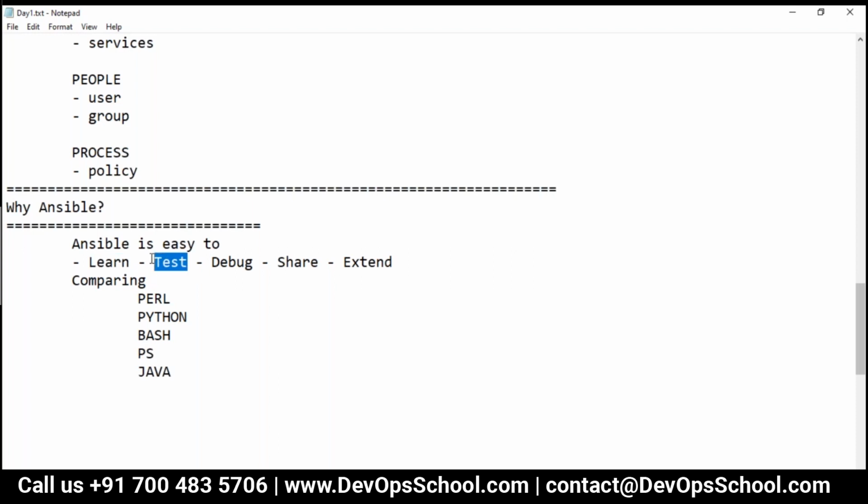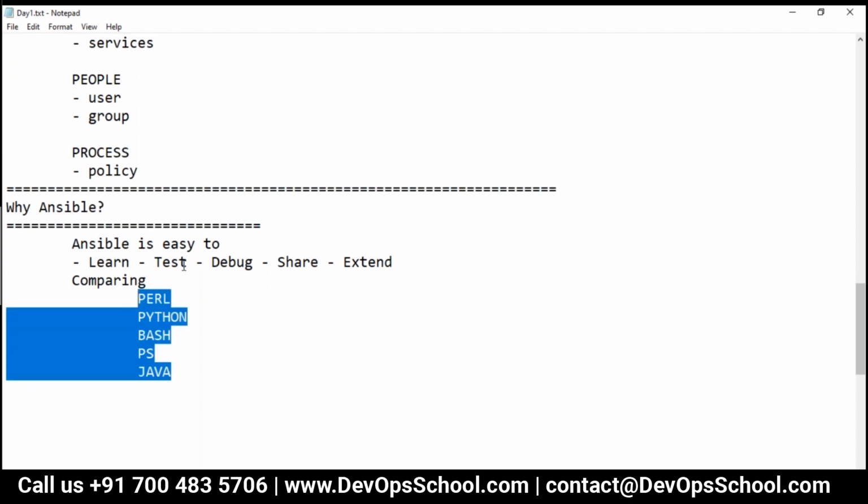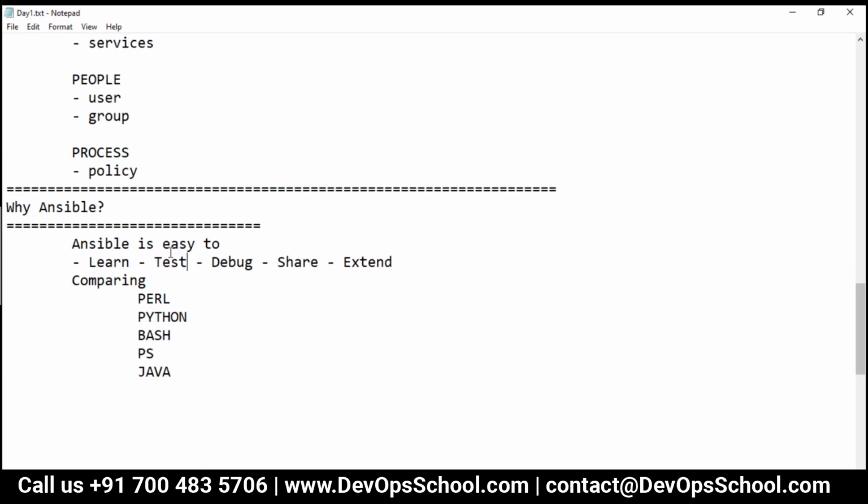easy to test also. When you write some program in Perl or Python, Bash, and PowerShell, it's a very complicated process to test, but Ansible is very easy to test. If you want to debug, again, you find it very easy to debug also. Let's say you want to share with your friend the script which you have written, so with just the ease of a few minutes, a few hours, he'll be able to understand your script.